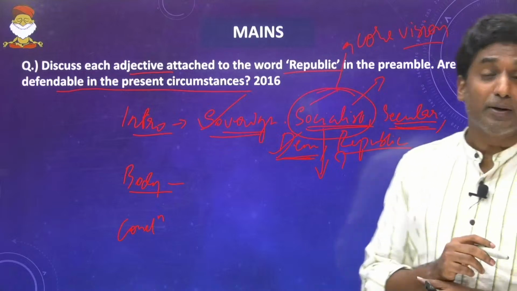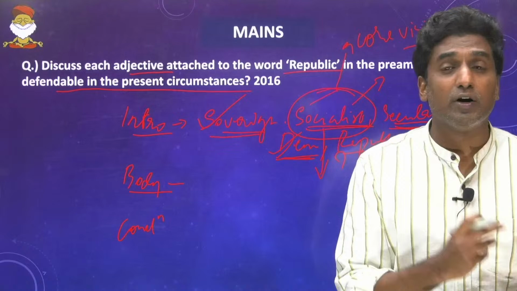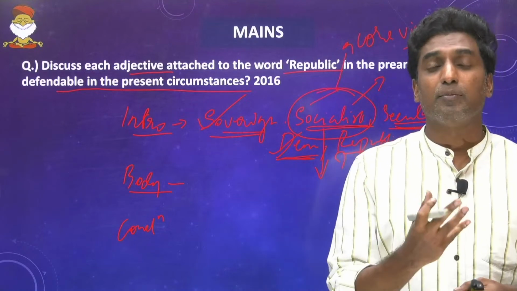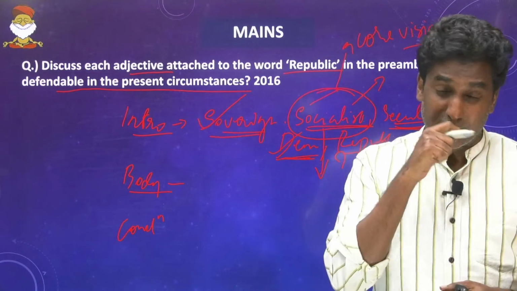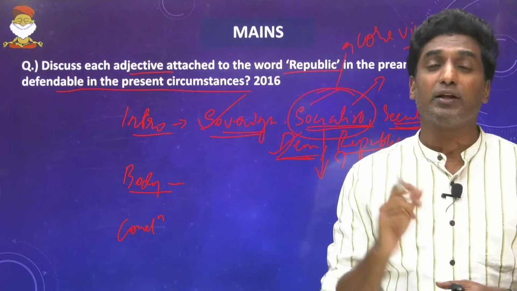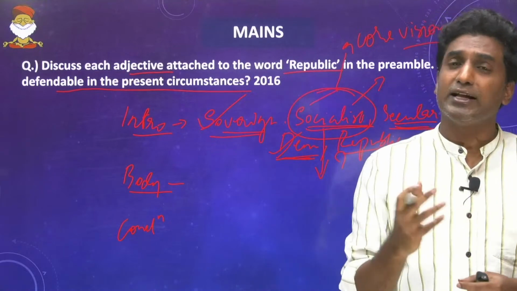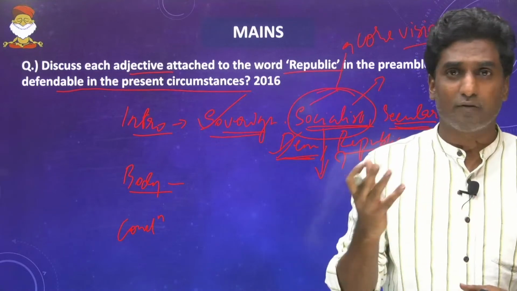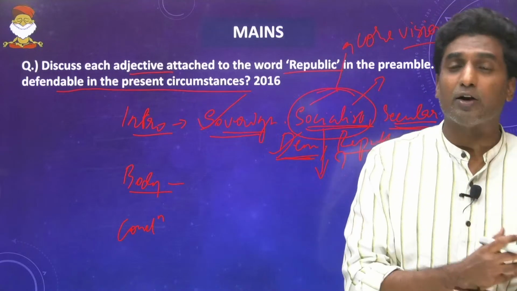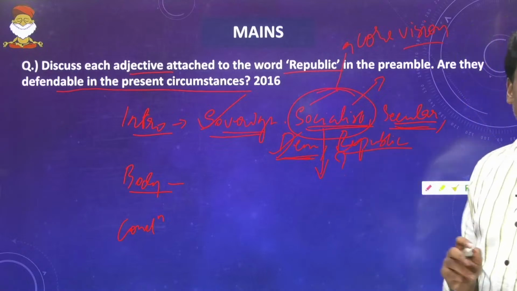Coming to the word republic, basically it means an elected head of state rather than a monarch. That is the definition or meaning of the word republic. So of course we are a republic, because any citizen can reach the highest position, that is the position of the president, irrespective of background. We can give a lot of examples of people coming from very vulnerable backgrounds who became president. So to a large extent we are a republic as well.